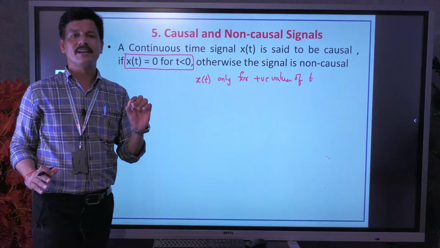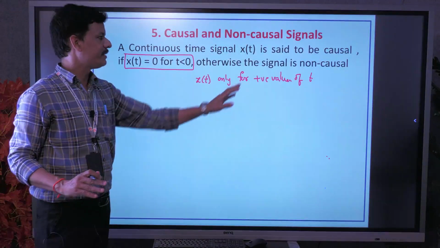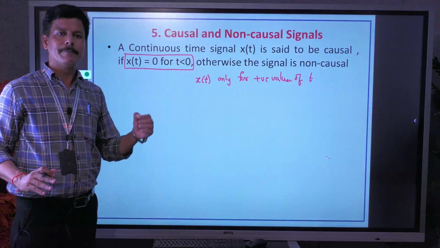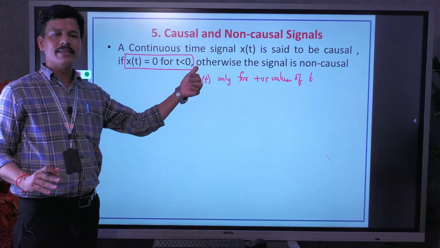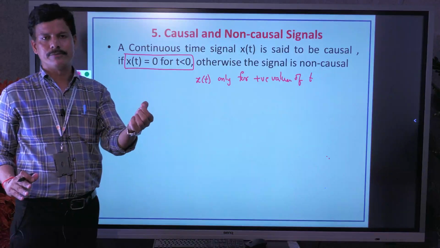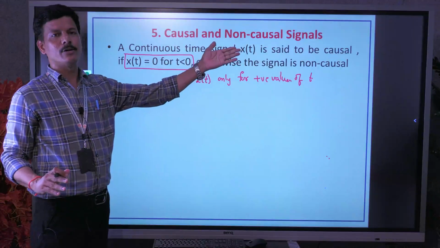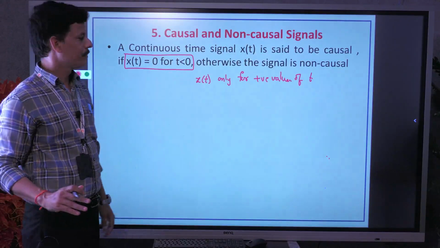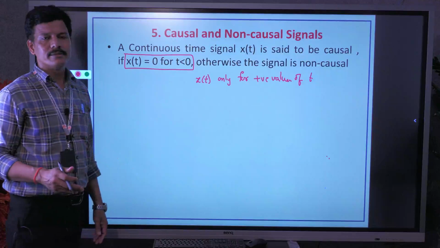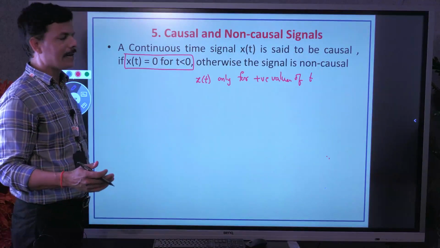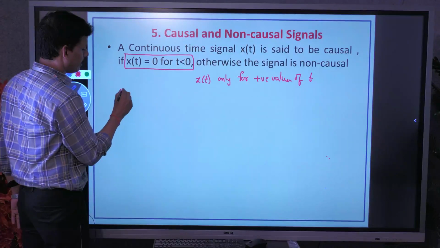If this condition is not satisfied even for one value of t, then the signal is said to be non-causal. It means if the signal is defined even for one negative value, then the given signal is said to be non-causal. So like this, it is very easy to define the causal signal. We can take n number of examples for it.